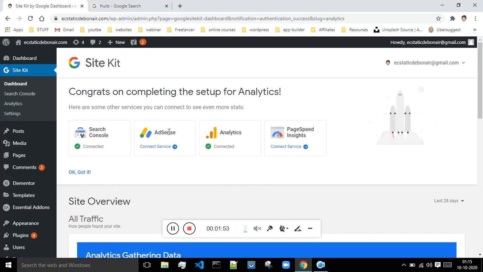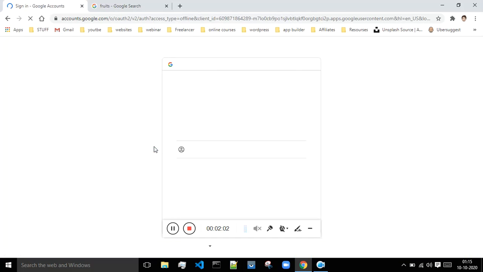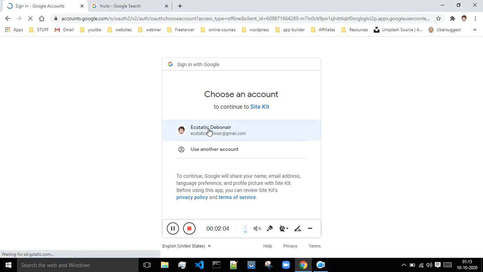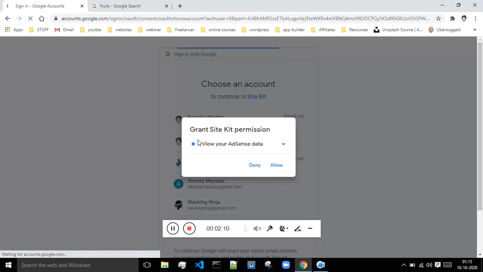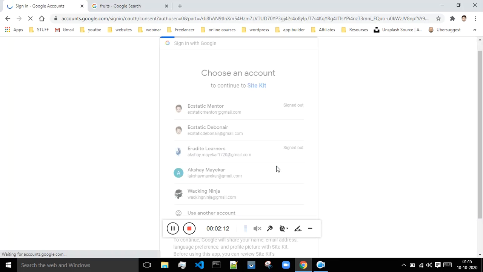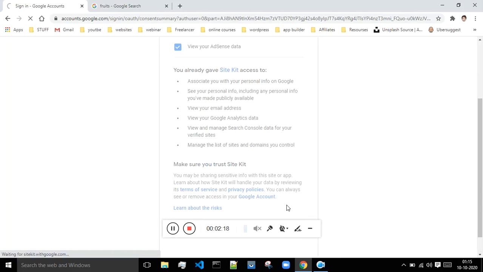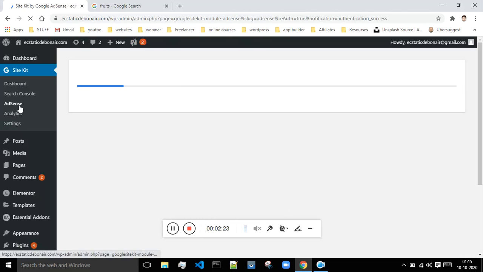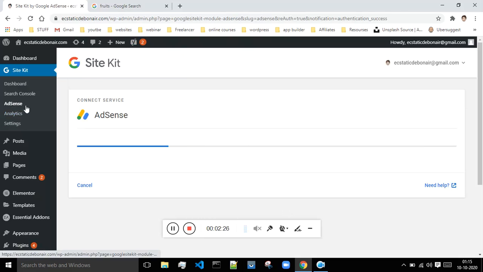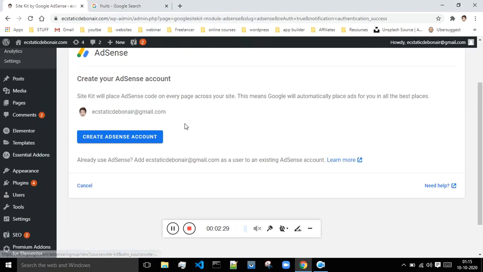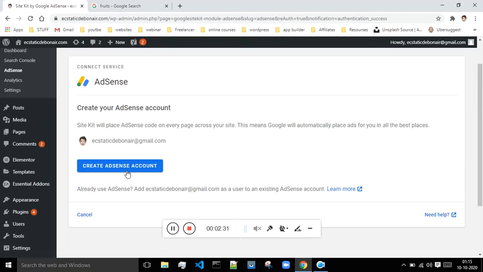Now let's try to see how to integrate AdSense. Click on this connect service. Select the account. Click on allow. Click on allow over again. Okay, so now we are getting the option of AdSense. Basically, as of now I don't have an account with AdSense, so I will create the AdSense account.